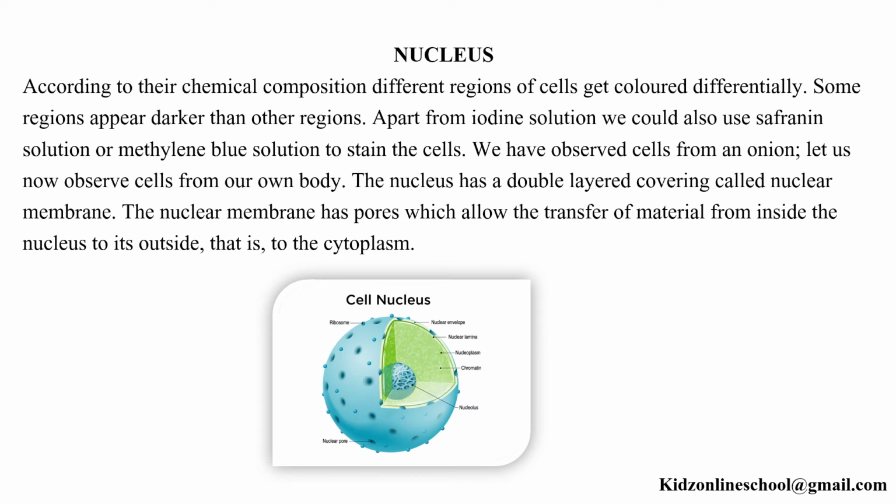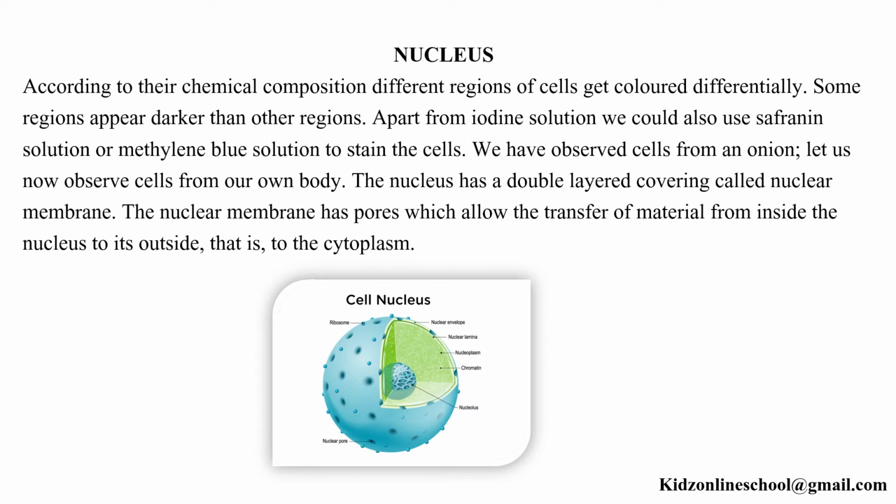Nucleus. According to their chemical composition, different regions of the cell get colored differently. Some regions appear darker than other regions. Apart from iodine solution, we could also use safranin solution or methylene blue solution to stain the cell. We have observed cells from an onion. Let us now observe cells from our own body.